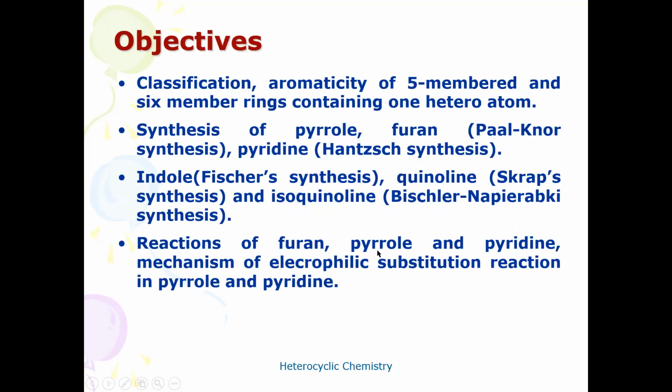Reactions of furan, pyrrole, and pyridine, and the mechanism of electrophilic substitution reactions in pyrrole and pyridine. This is your syllabus content for heterocyclic compounds.